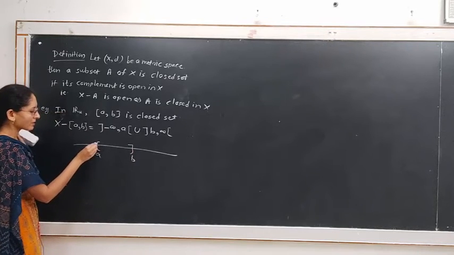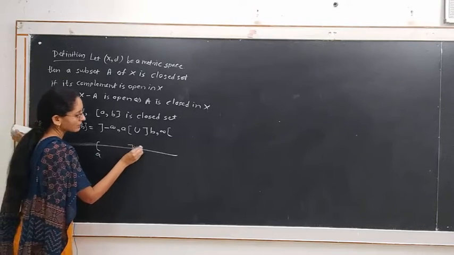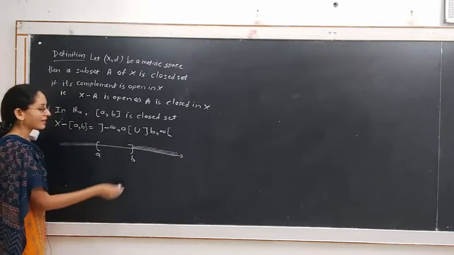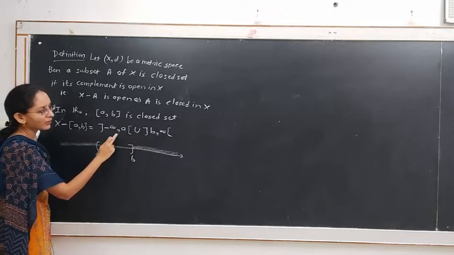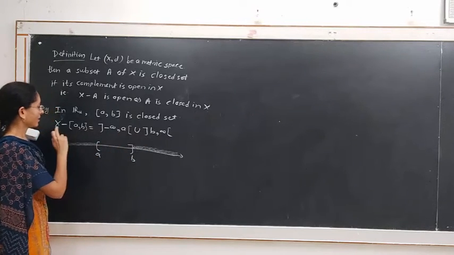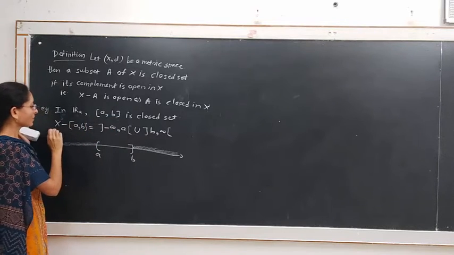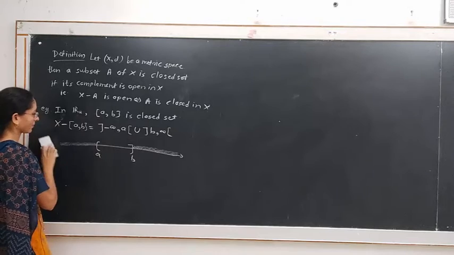Then its complement consists of all the points towards the left side from the point a and towards the right side from the point b on the real axis, and they are given by this union, which is the union of two open sets. Hence, this set is open. That is, the complement of the closed interval [a, b] in the set of real numbers is open. Therefore, this set is a closed set.